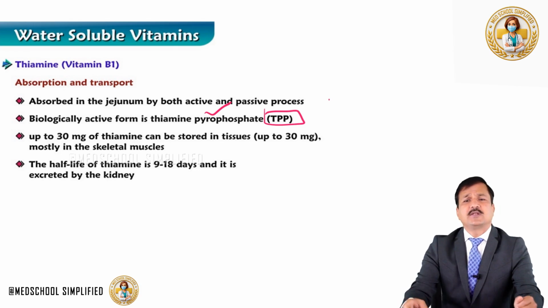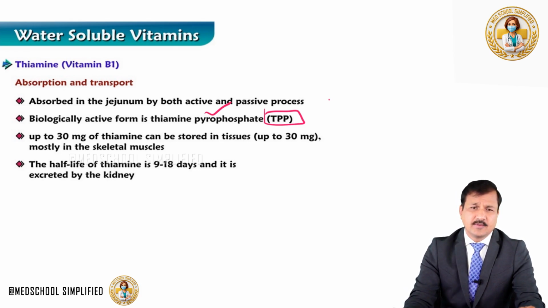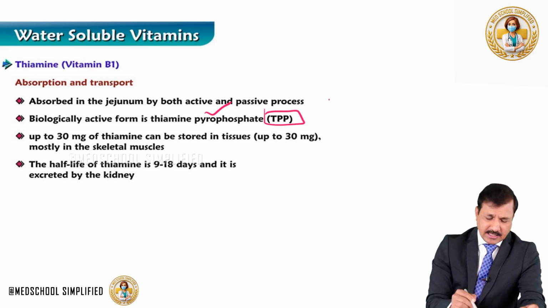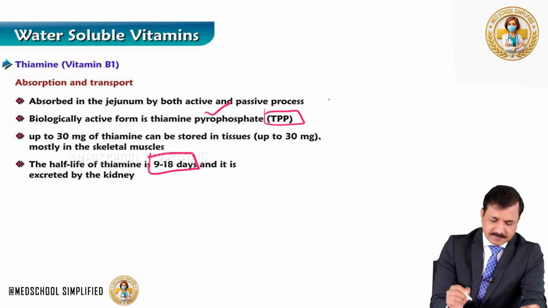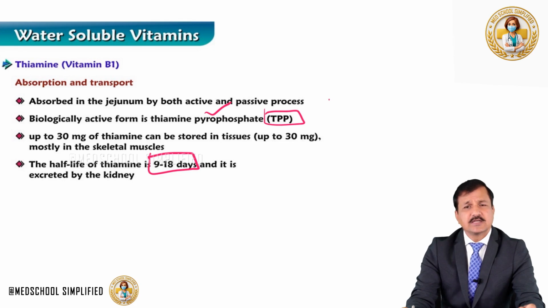How long does this thiamine last in our blood or in the tissues? It is measured in terms of half-life. The half-life of thiamine is 9 to 10 days. That means after 9 to 10 days, it will be excreted out of our body by the kidney.